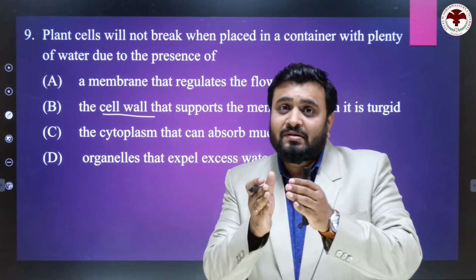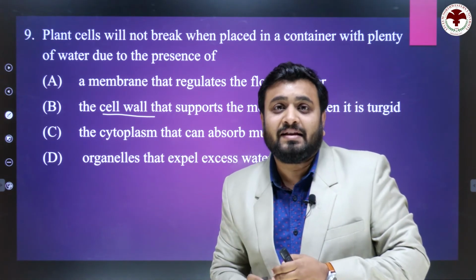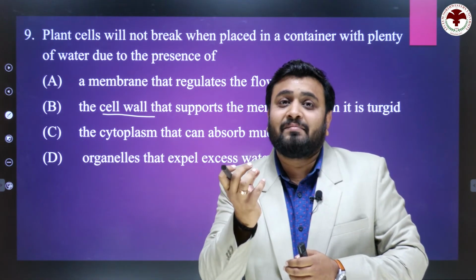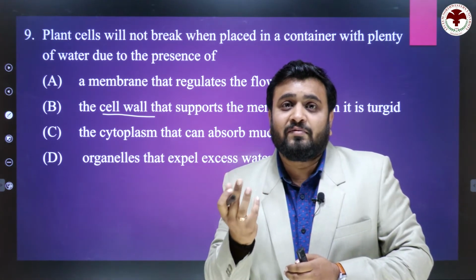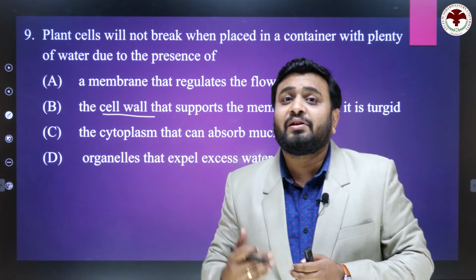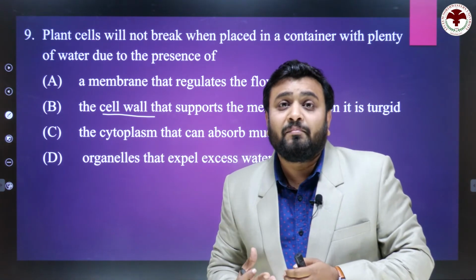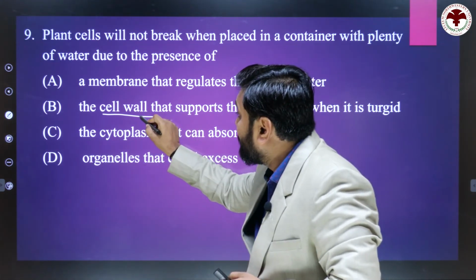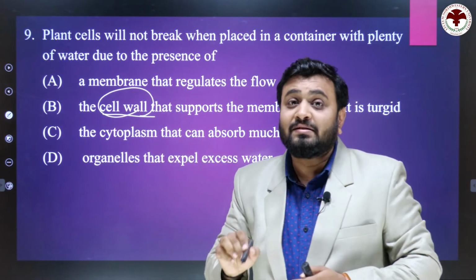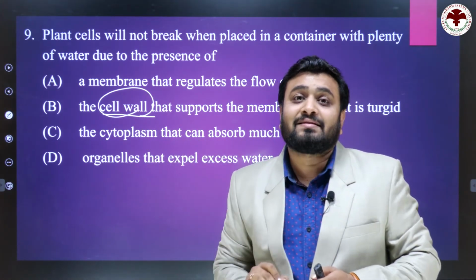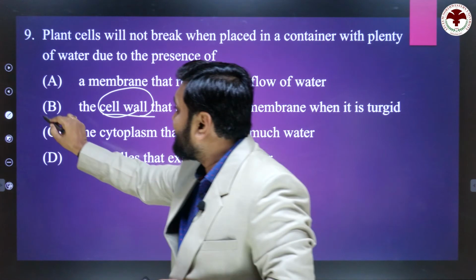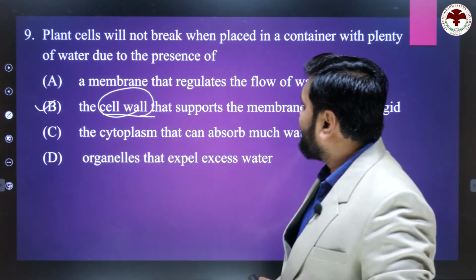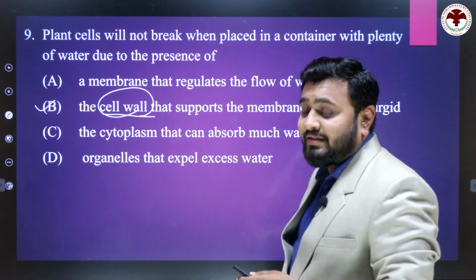Continuously entering water makes the plant cell swell. After a limit it could burst, but due to the presence of the cell wall, the plant cell does not burst. So the right answer is B, the cell wall that supports the membrane when it is turgid.